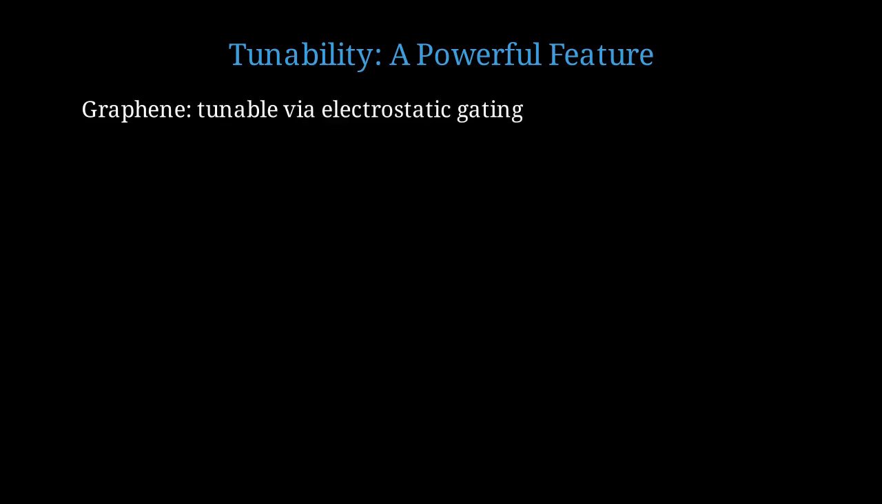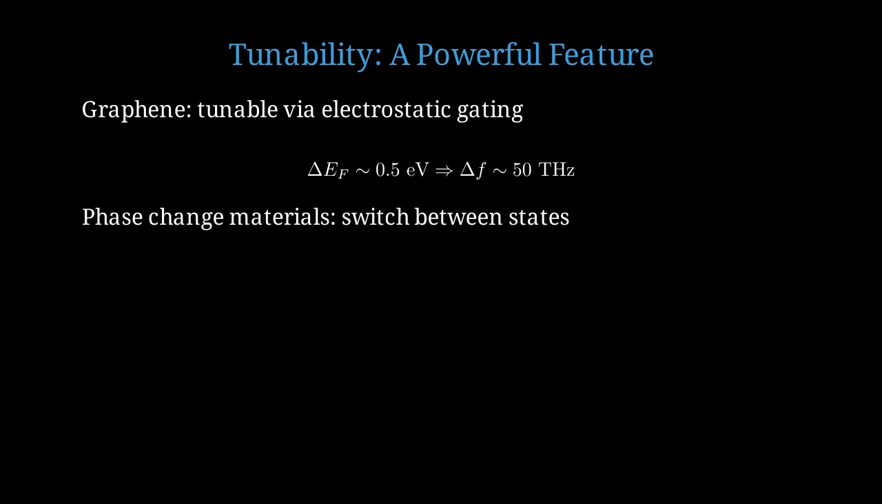One of the most powerful features of metasurface-based CPA is tunability. We can actively control the absorption. For graphene metasurfaces, we can tune the Fermi level through electrostatic gating. This shifts the plasmon resonance frequency and modulates the absorption strength. A Fermi level shift of 0.5 electron volts corresponds to a frequency shift of about 50 terahertz. This enables dynamic control over absorption. Phase change materials like vanadium dioxide or germanium antimony telluride can switch between crystalline and amorphous states, dramatically changing their